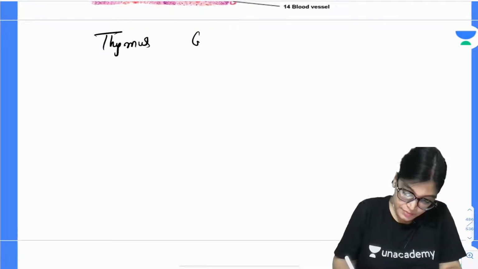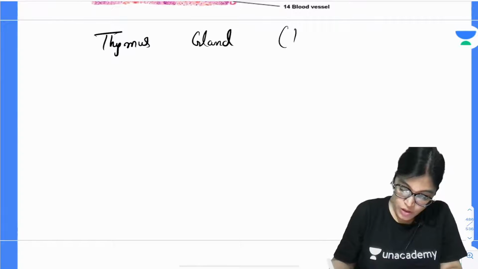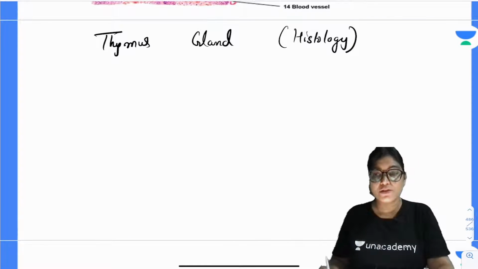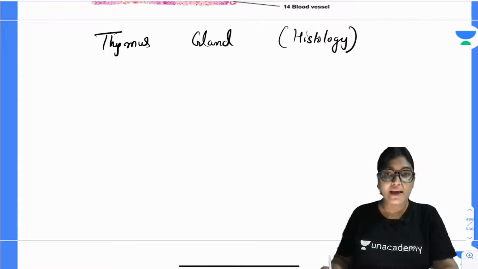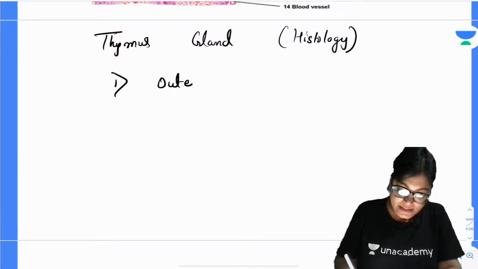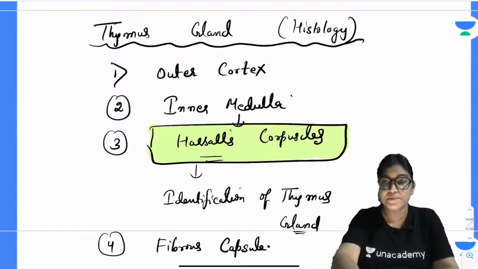Yeah, thymus gland histology. So, we will talk about the thymus gland histology. The most important point for the thymus gland histology is that it consists of an outer cortex.